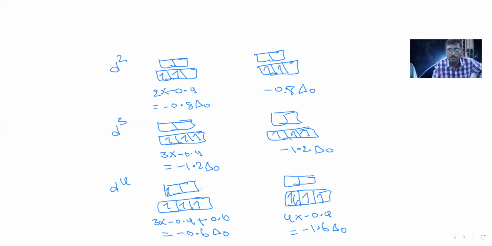For d5, d6, d7 the values will change, so we can calculate like this. If a strong field is there, electrons will pair. Weak field means electrons do not pair. Like that, up to d10 we can calculate. So practice this. CFSE value is important. They will give the configuration, and also the ligand strength, strong ligand or weak ligand. Then we have to calculate the CFSE value. So this is crystal field splitting in octahedral complexes.